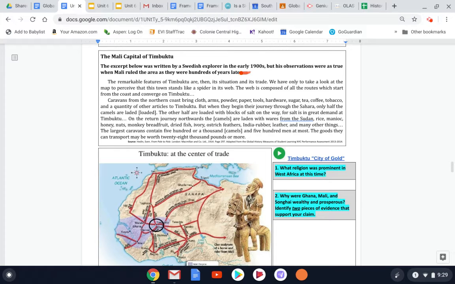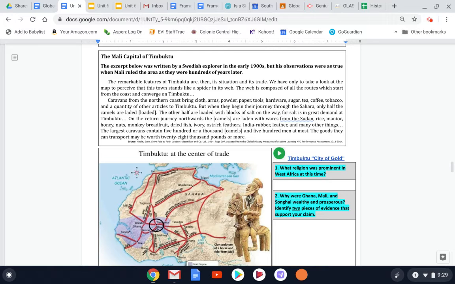So this document would be considered what, a primary or a secondary source if it's written in the 1900s? It should be a secondary source because it's written after the fact. But this Swedish explorer is writing about this in the early 1900s, but his observations were as true when Mali ruled the area as they were hundreds of years later when he's exploring and writing about it.